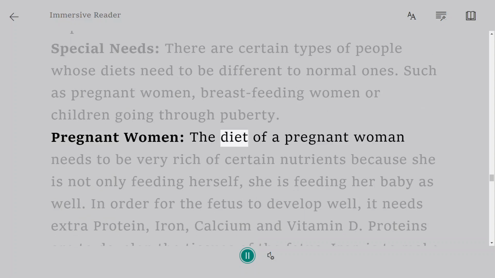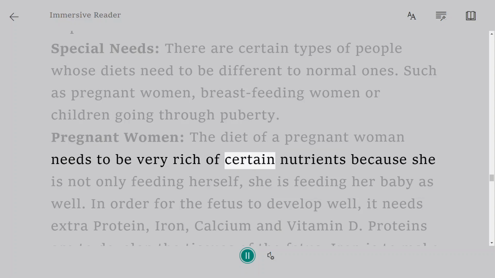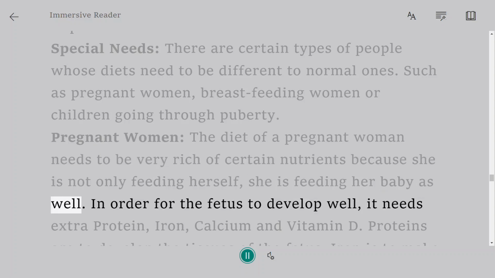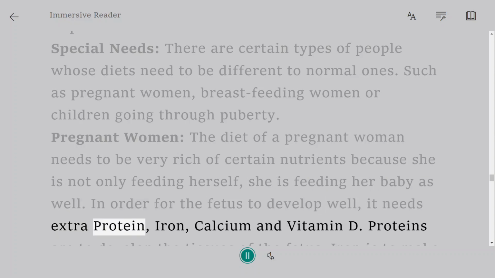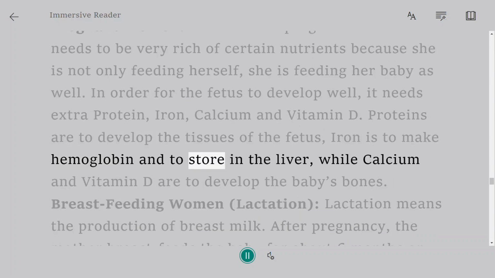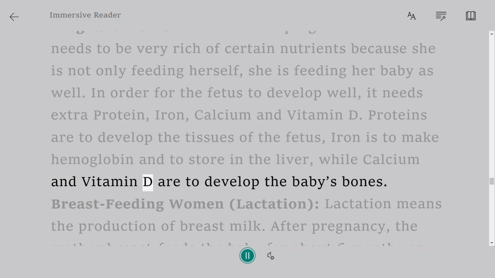Pregnant women. The diet of a pregnant woman needs to be very rich in certain nutrients because she is not only feeding herself, she is feeding her baby as well. In order for the fetus to develop well, it needs extra protein, iron, calcium, and vitamin D. Proteins are to develop the tissues of the fetus, iron is to make hemoglobin and to store in the liver, while calcium and vitamin D are to develop the baby's bones.